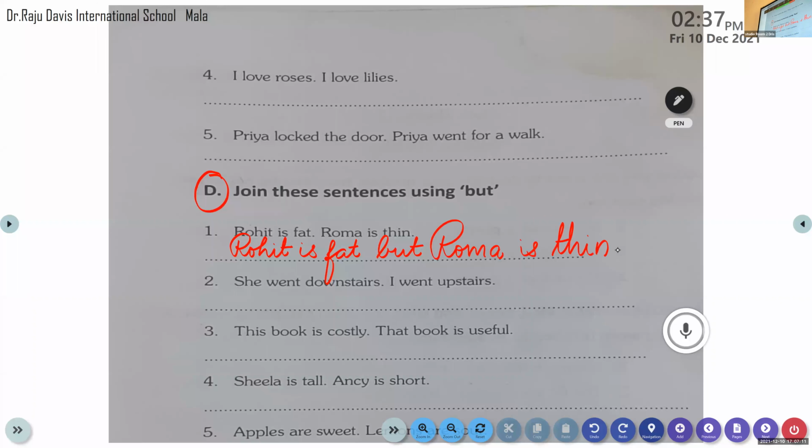So this is the way you write. You write the two sentences, in between you add but, and at the end of the sentence, place a dot. That is a full stop. Okay, Bennett, very good. Yes, thank you. Next is Parvati, okay? After you write, you can read the question for me.